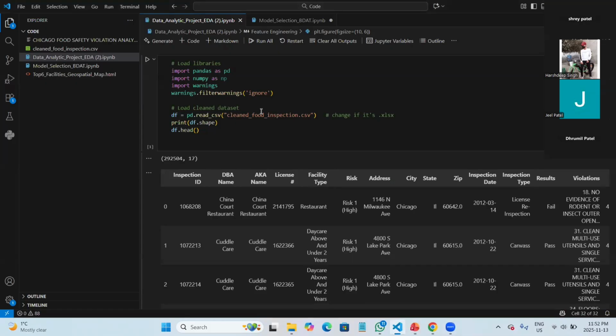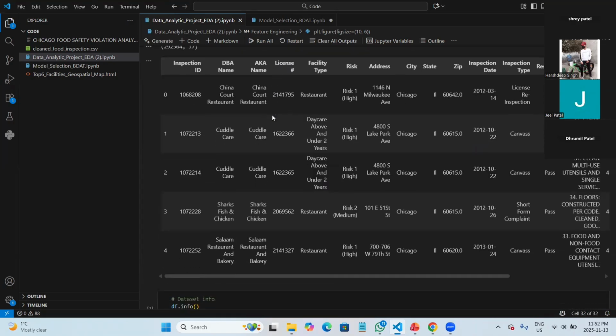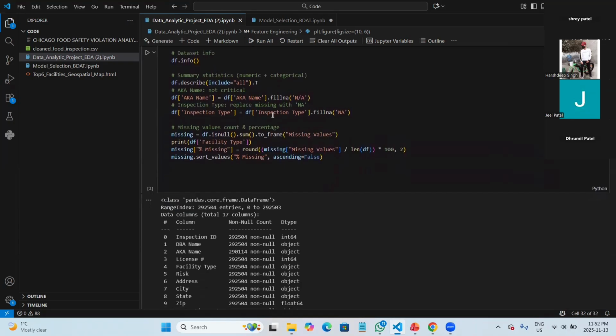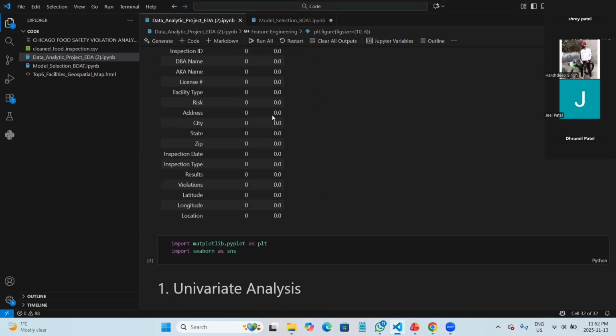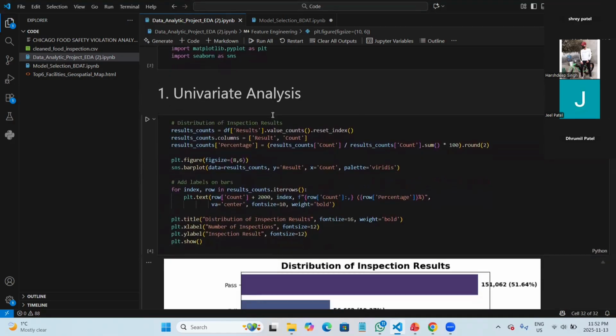Here we import our dataset, and these are the first 5 lines of it. Then we started cleaning it, and first we wrote code to understand the dataset. That gives us the dataset information. We got some null values, and then we cleaned the dataset and got the clean dataset. And now from here, Harsh will continue.